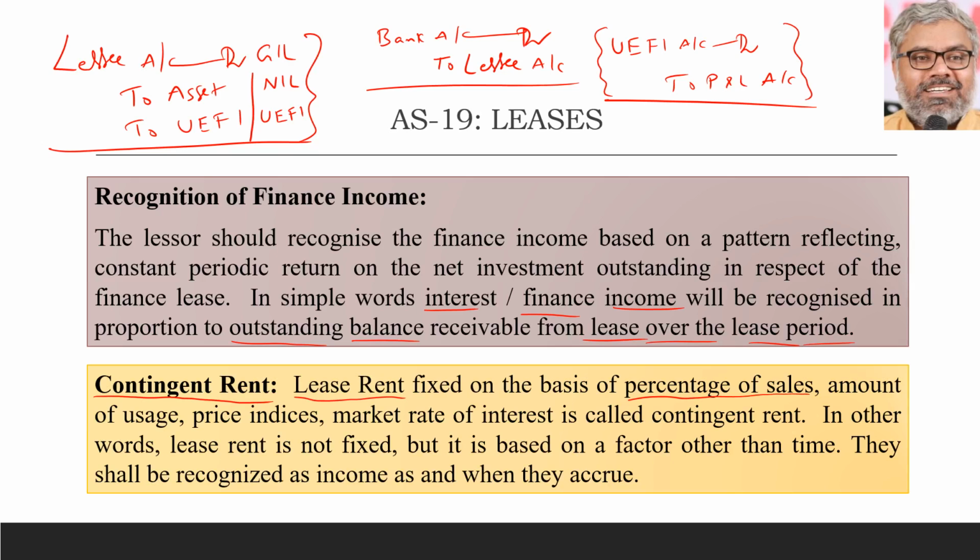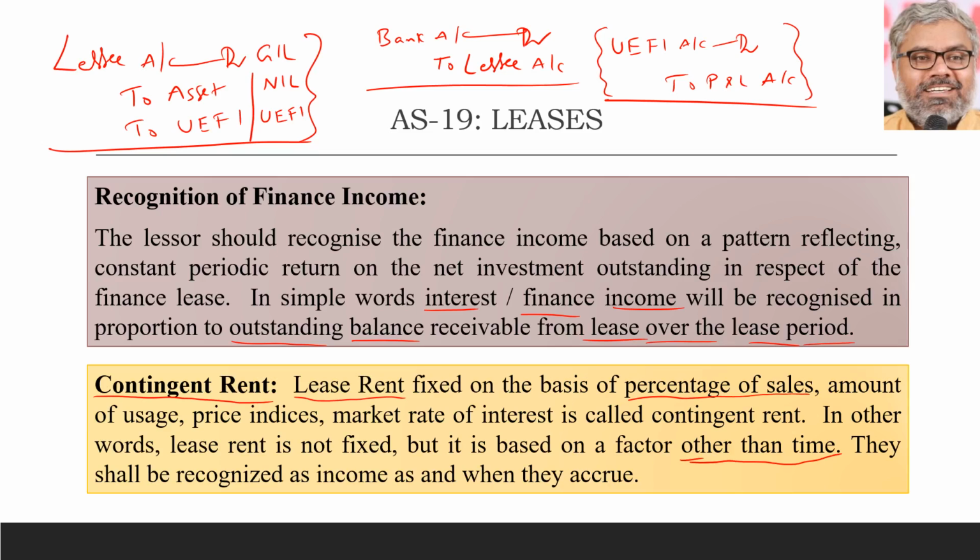The rent is variable on the basis of some reality that will happen in future. Whatever the sales actually the lessee will do, we don't know. But whatever the sales happen, if the lessor gets a percentage of sales as his rent, that can be called contingent rent. Simply speaking, the lease rent is not fixed, but it is based on a factor other than time.